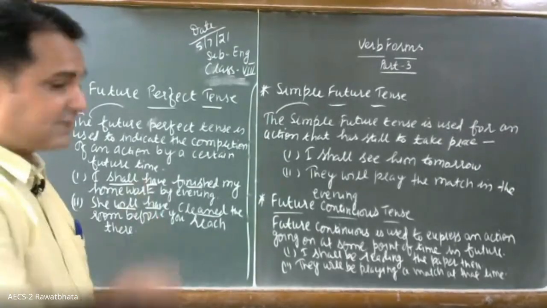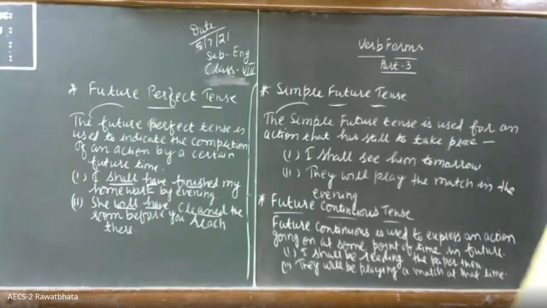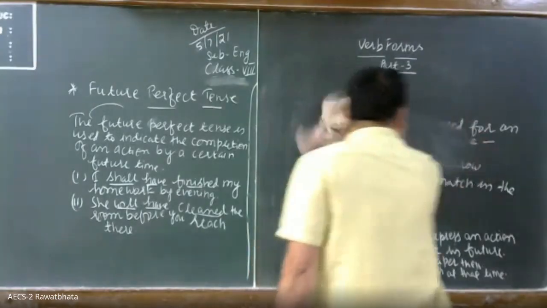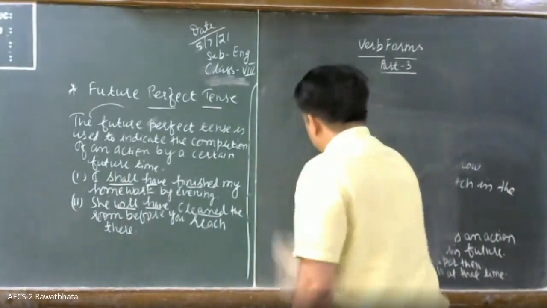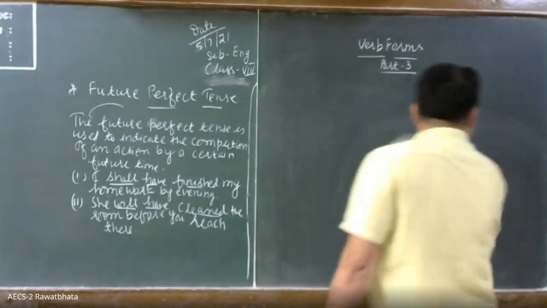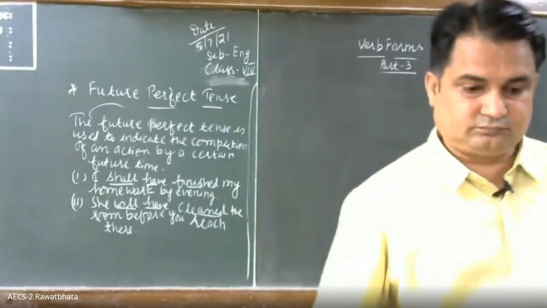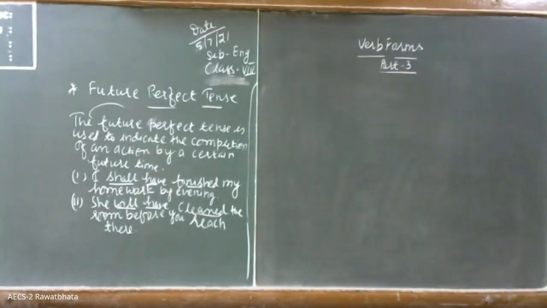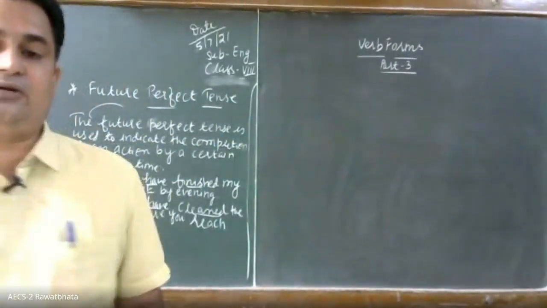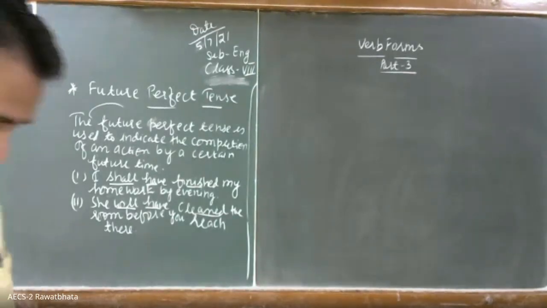I hope you have written this side what I have written. So you write the next, that is future perfect continuous. You write the next task, children, the future perfect continuous.